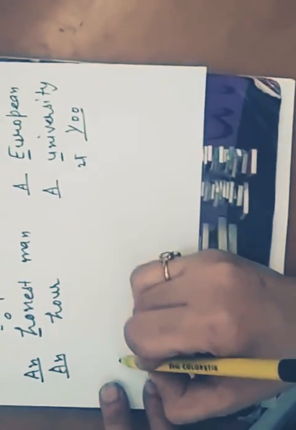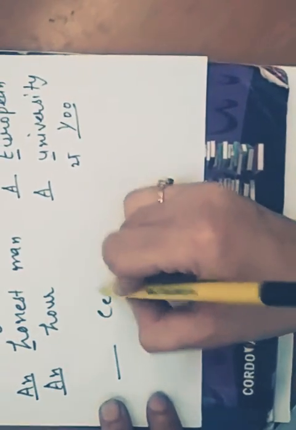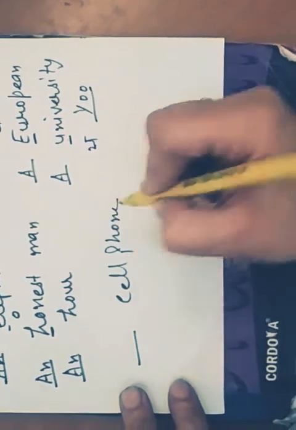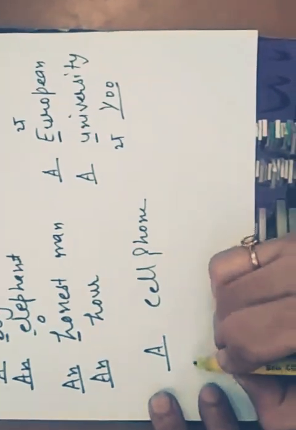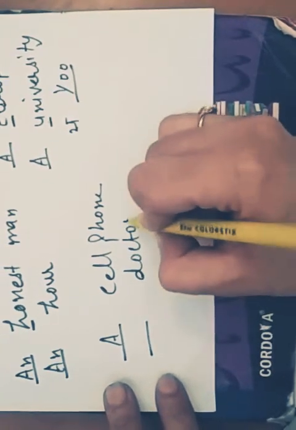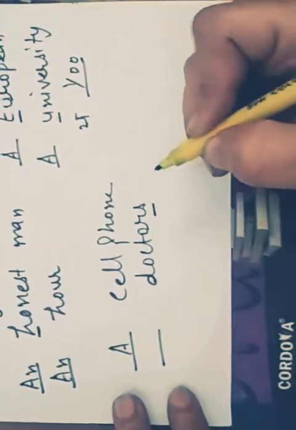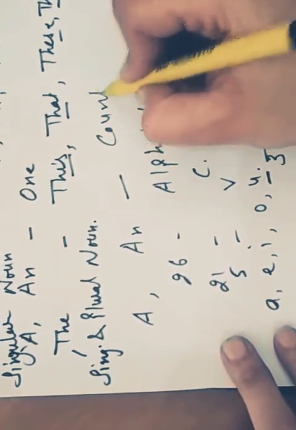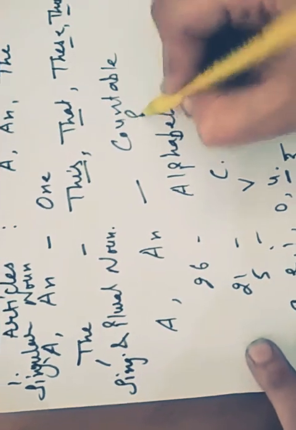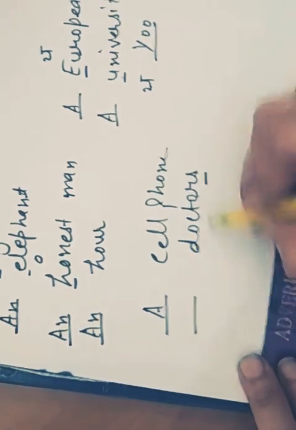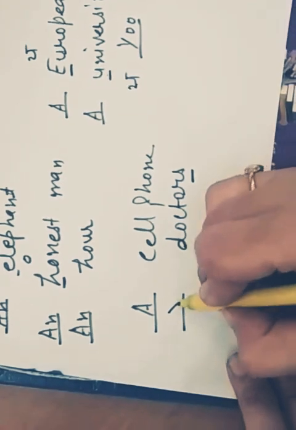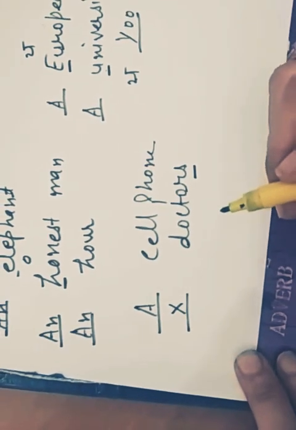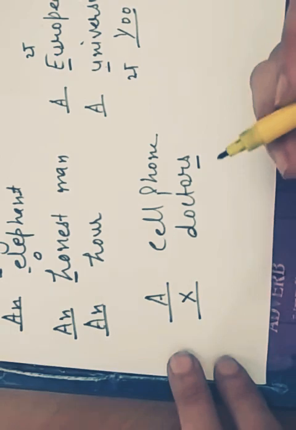Let us take some more examples. A cell phone: we make use of a cell phone. Doctors: this is plural. A and an are used with countable, singular nouns, and here doctors is countable but plural, so we don't make use of any article before it.